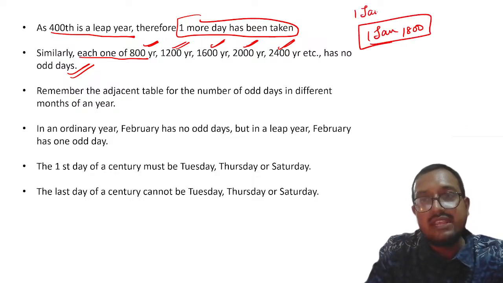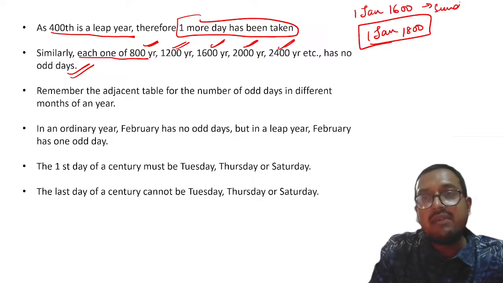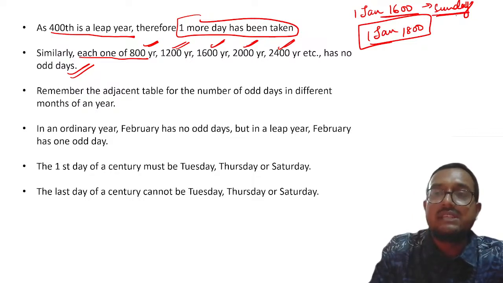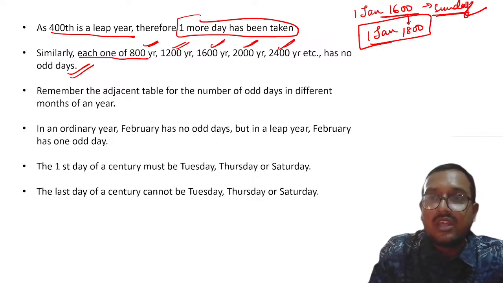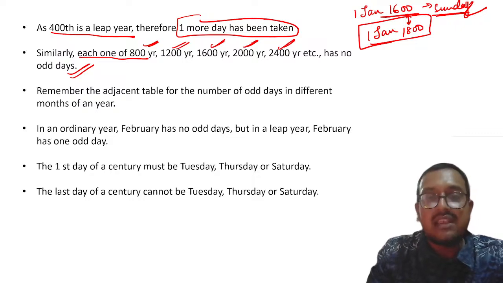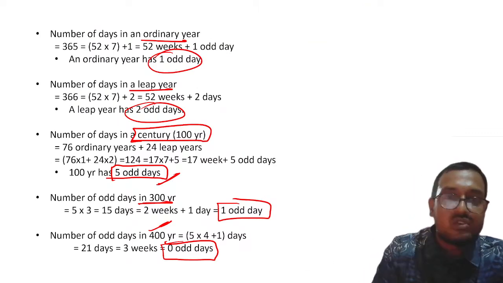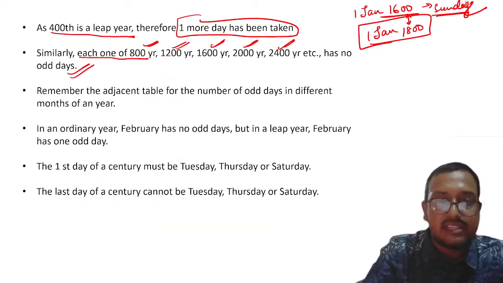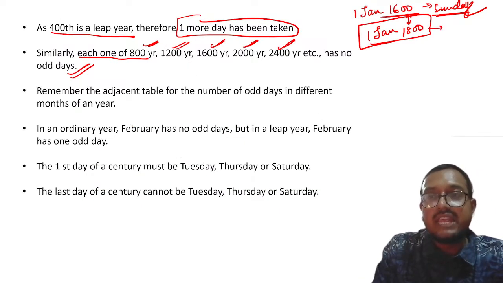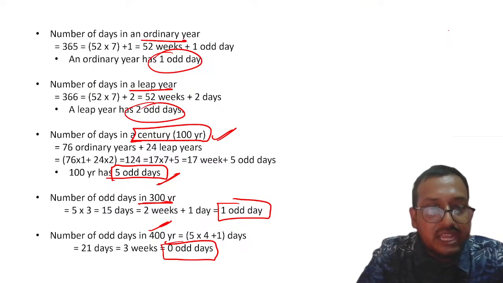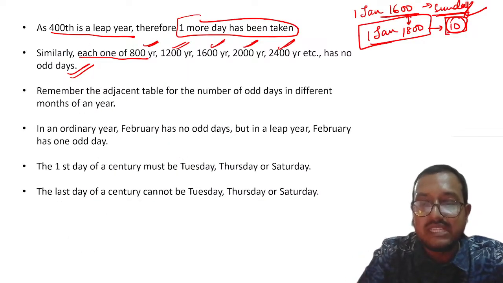See, 1st of January 1600 will be what? It will be Sunday. Why? Because I told you the world was made on Sunday, right? So there is 0 odd day, that means it will be Sunday. Now there is a gap of 200 years, and you know that in one century, there are 5 odd days, right? So please remember, there will be 10 odd days in this 200 years. Please remember this thing.